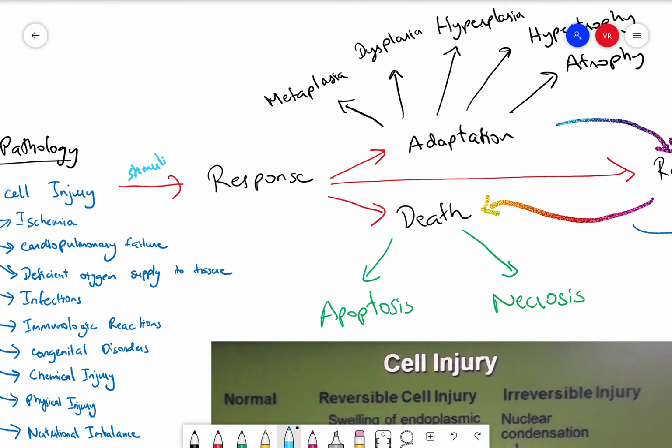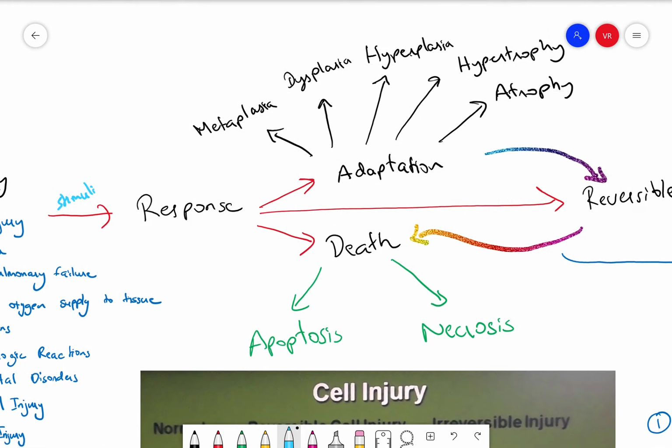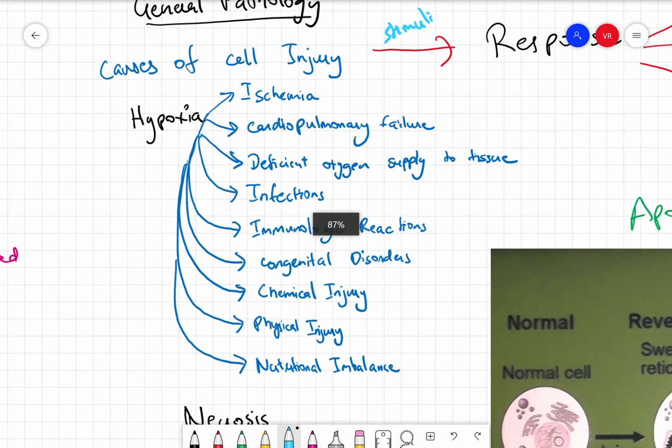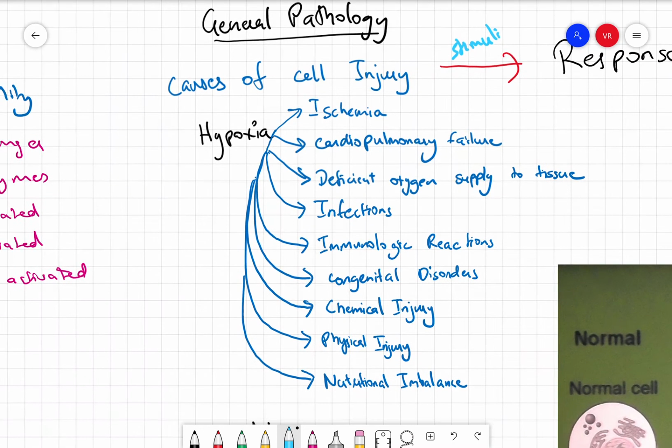The different adaptations of a cell are that it can get atrophied, hypertrophied, hyperplasia, dysplasia, or metaplasia. I'll explain all of this in this video. Before starting all of that, let's analyze the main causes of cell injury.